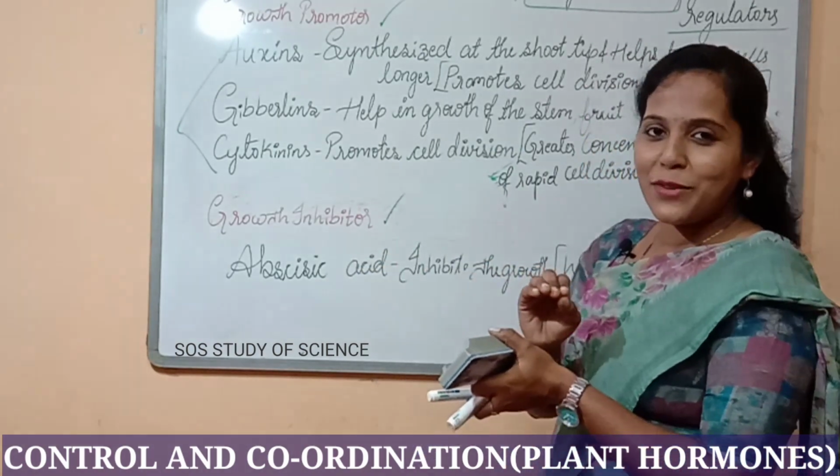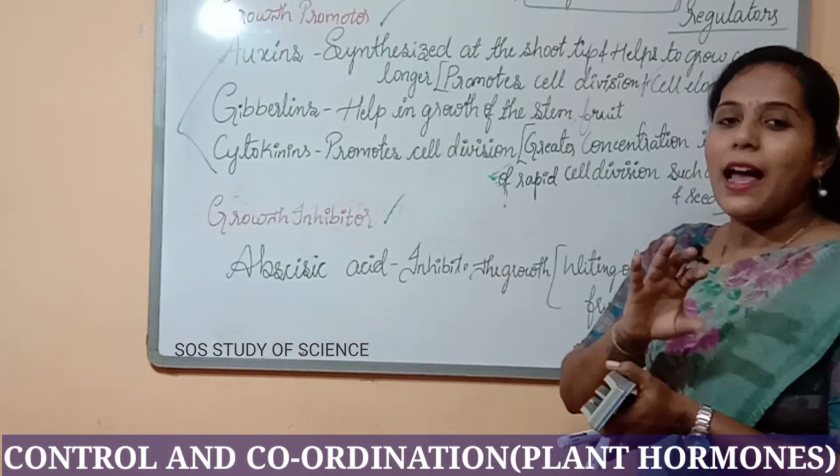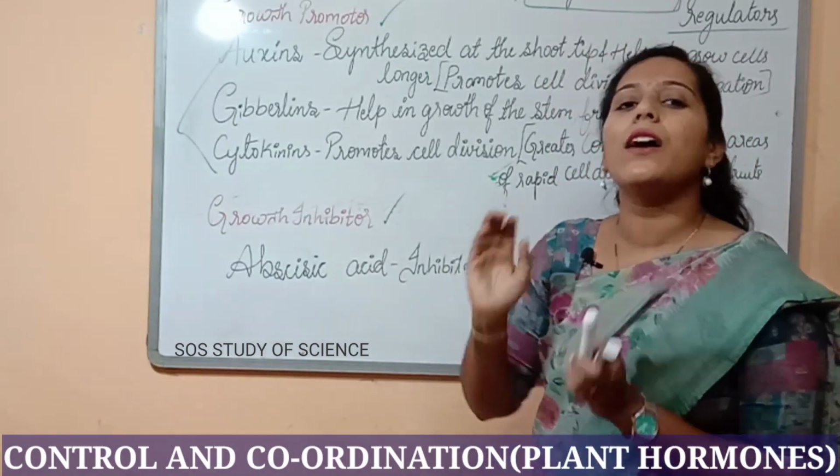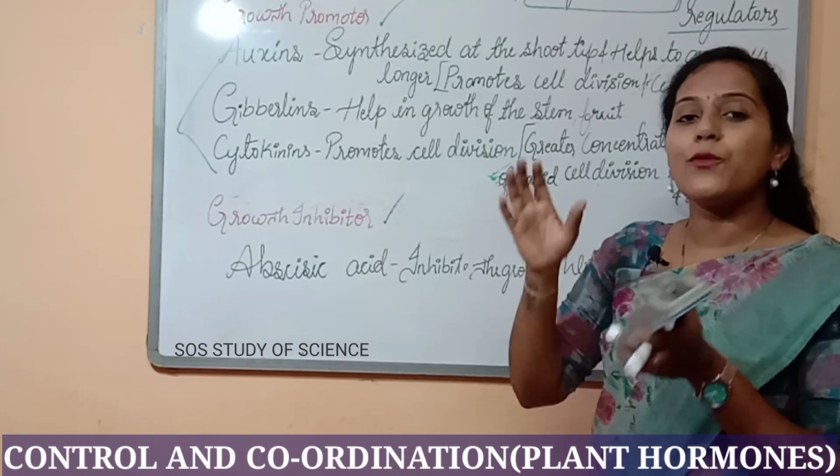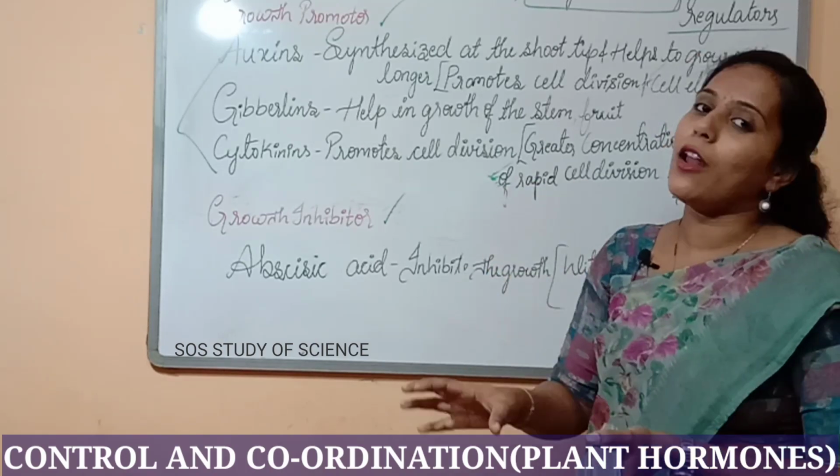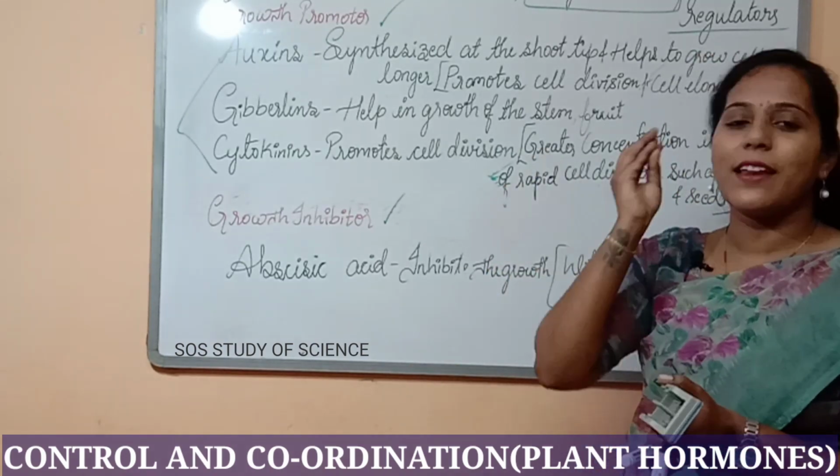Clear? Are you finding it difficult? No, right? See, simple. Abscisic acid is inhibiting the growth. It is making the parts of the plants dry off and fall off. That's all. Keep this simple sentence in your mind.